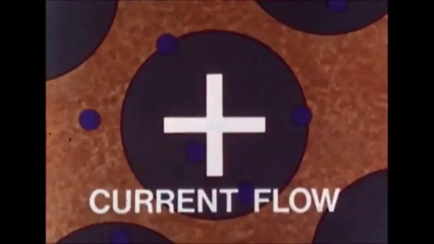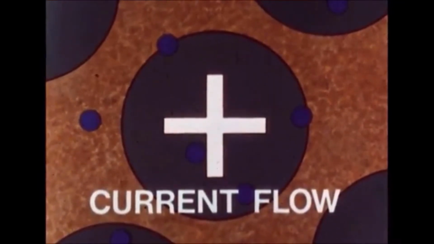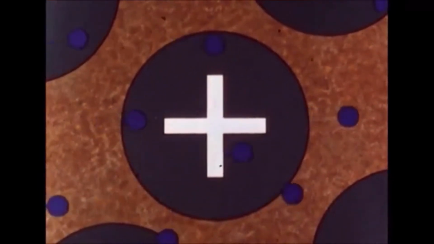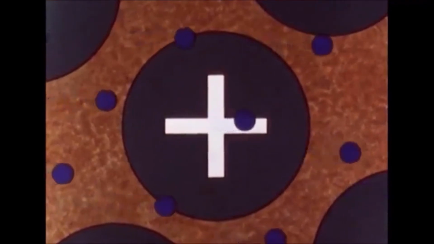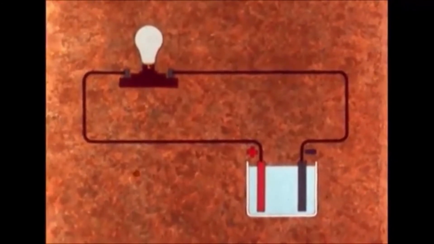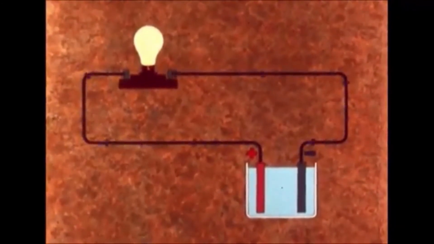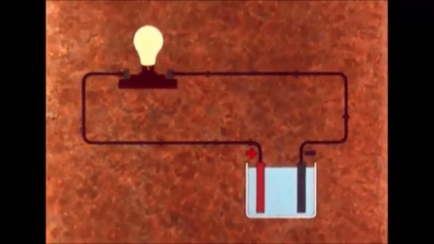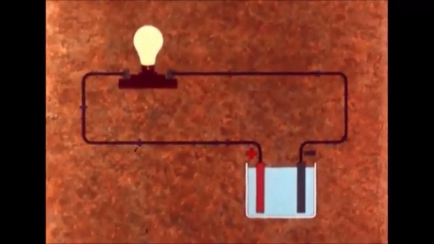Earlier, we have seen that electrical effects are caused by the movement of free electrons, and electric current flow is the most obvious of these electrical effects. For example, in a cell, when the terminals are connected to an outside circuit, free electrons flow from the negative terminal to the positive terminal, and we say that an electron current flows. So electric current is the flow of electrons in a conductor from negative to positive. But you'll remember we sometimes refer to conventional current, which is thought of as flowing the other way.